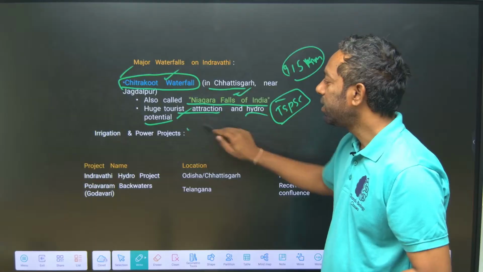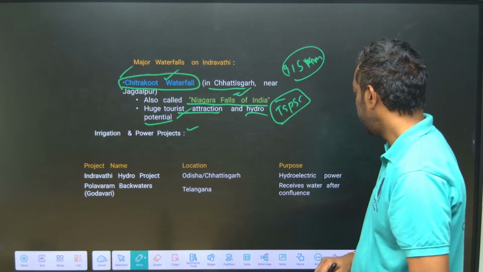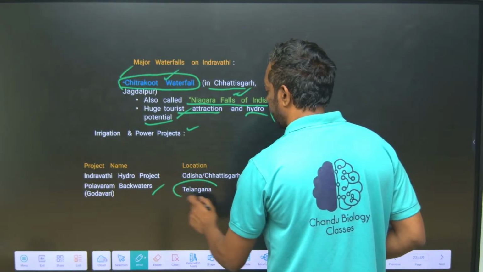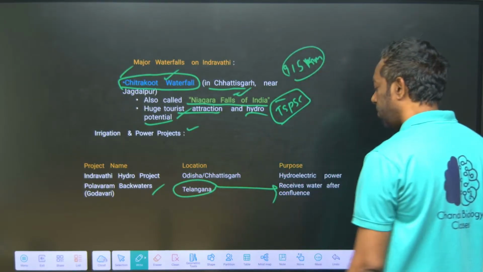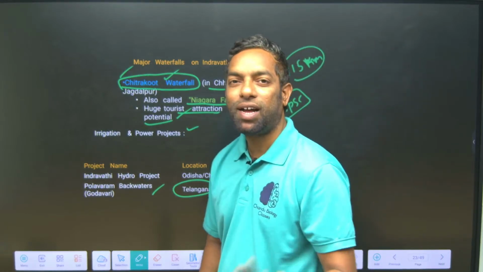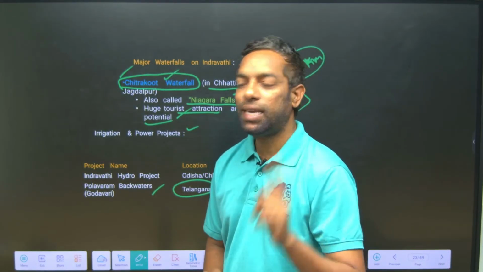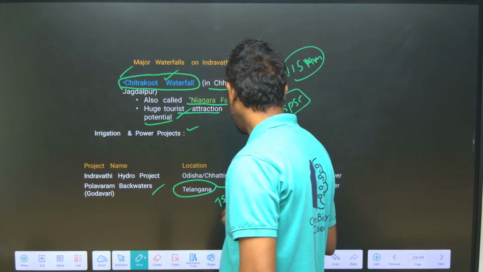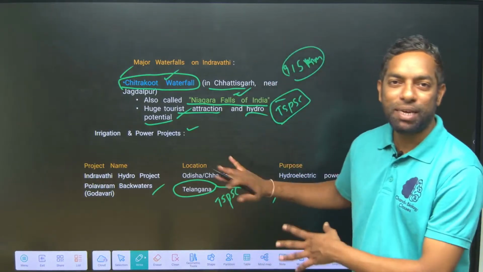Irrigation and power projects, as it relates to Telangana: the Polavaram backwater receives water from the confluence. The Polavaram project is relevant to the Indravati river. This is the keyword for TSPSC, most important.